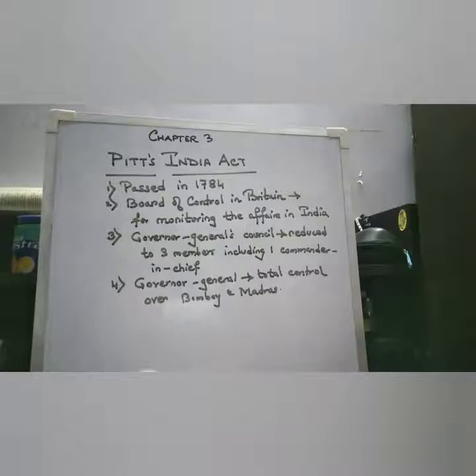The third provision of the Pitt's India Act was that the Governor General's Council would be reduced to 3 members, including 1 Commander-in-Chief. That means there will be 1 Commander-in-Chief and 2 other members in the Governor General's Council. And the Governor of Bengal, who was now known as the Governor General, was given total control over the 2 presidencies of Bombay and Madras. But the company had the monopoly of trade. They did not give away its monopoly of trade.